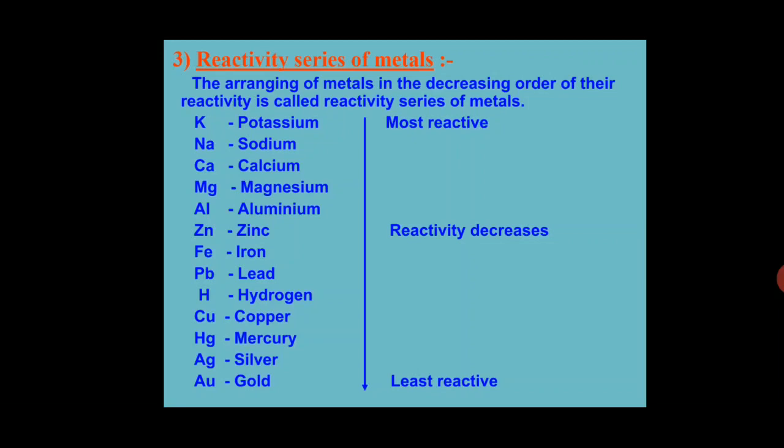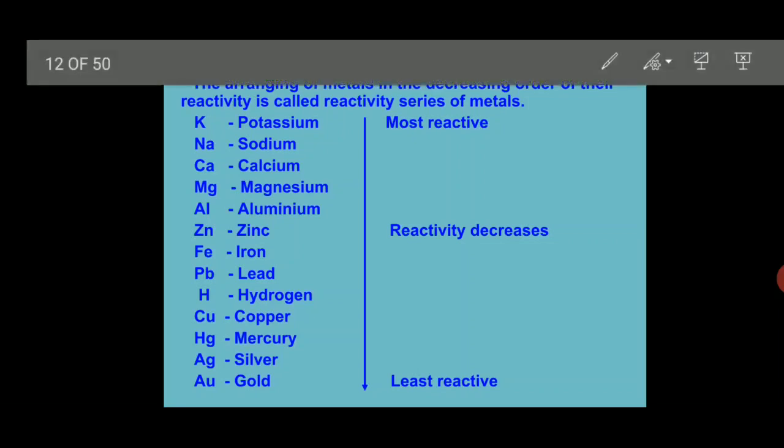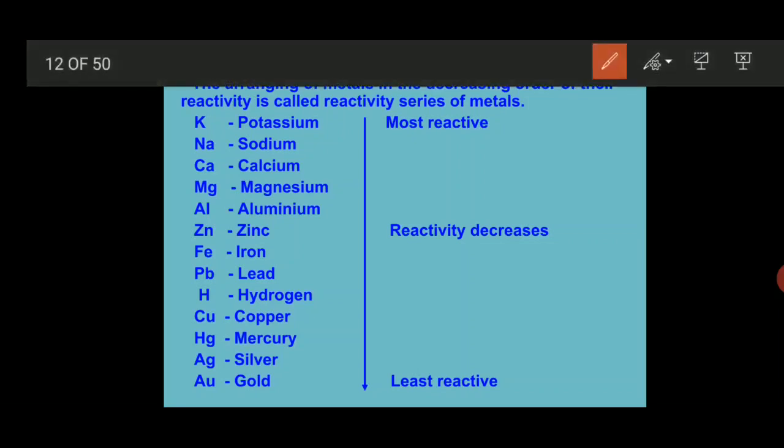Here it is: potassium is highly reactive, then sodium, then calcium, then magnesium, then aluminum, then zinc, then iron, then lead, and in the middle of the series hydrogen is kept, which comes in the category of both metal and non-metal.